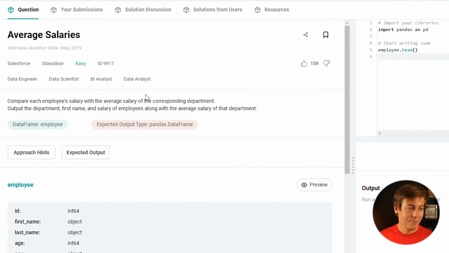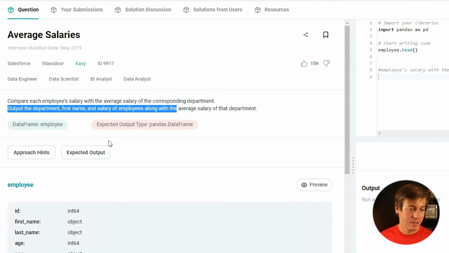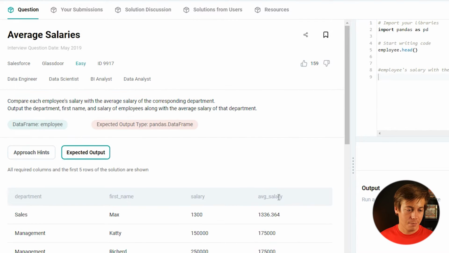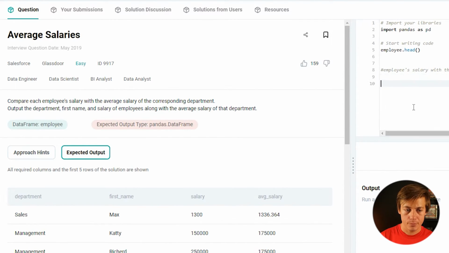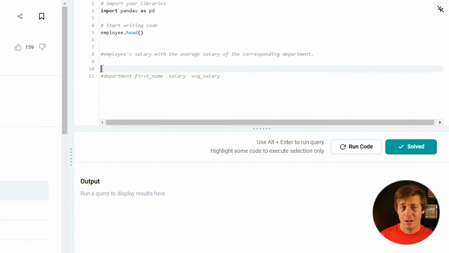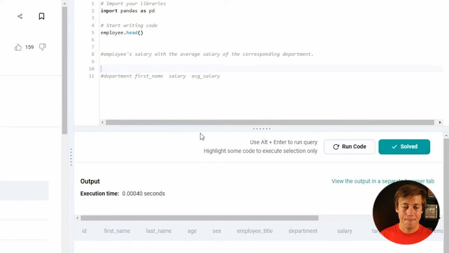Now we're taking a look at average salary. So compare each employee's salary with the average salary of the corresponding department. This will be interesting. I'll put the department first name and last name, all that type of stuff. So I'm just going to copy this here, and we will set as output. And let's start figuring out what we're going to do. So let's take a look at this data frame.